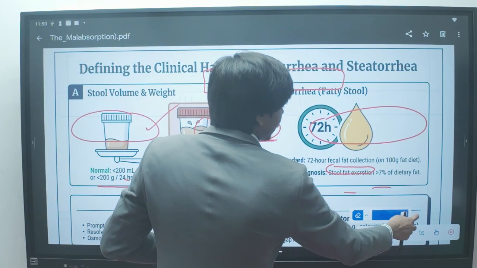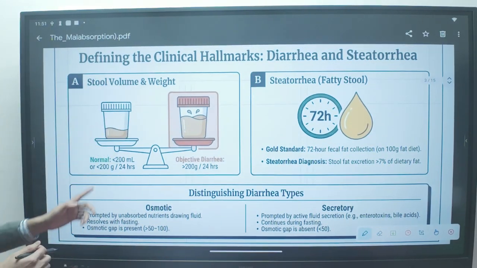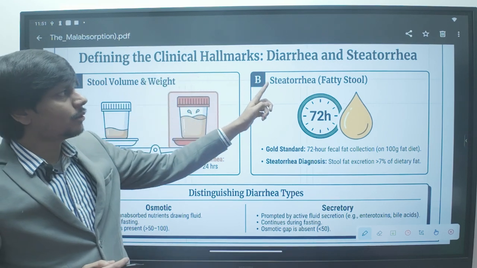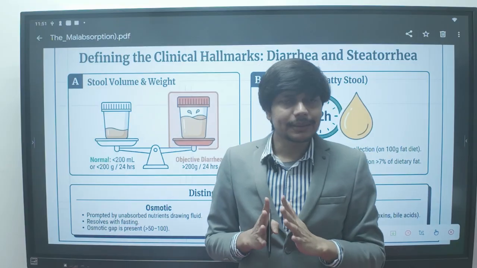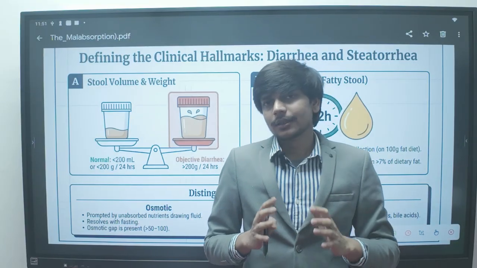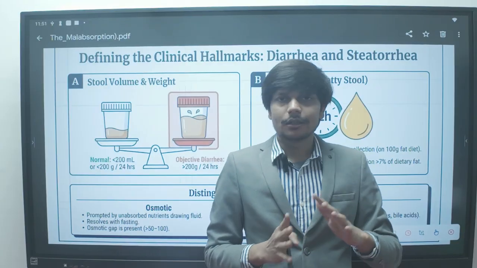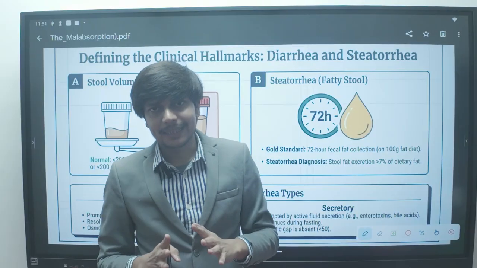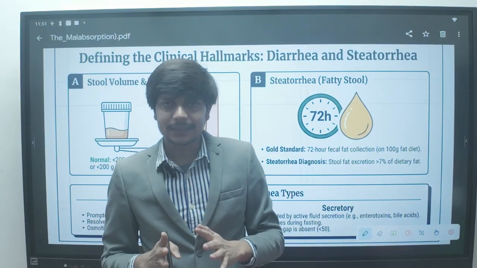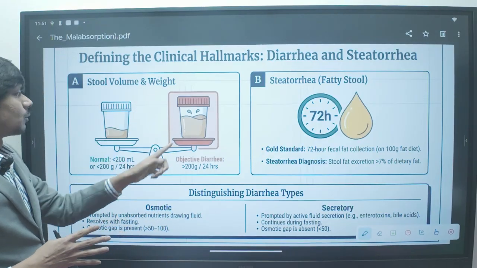So here we see the next slide. What is happening here? It is important to know what is diarrhea and what is steatorrhea, because most patients with disorder of absorption will present to you with diarrhea or steatorrhea, and you have to take a detailed history of the diarrhea and the steatorrhea. We will discuss that, but let's see what is diarrhea and what is steatorrhea.